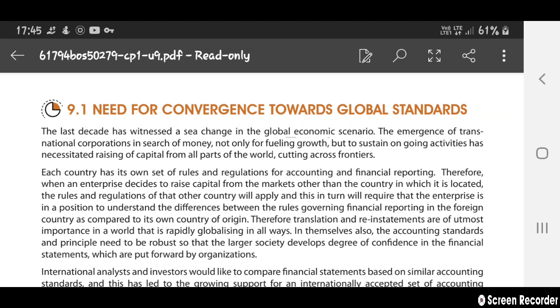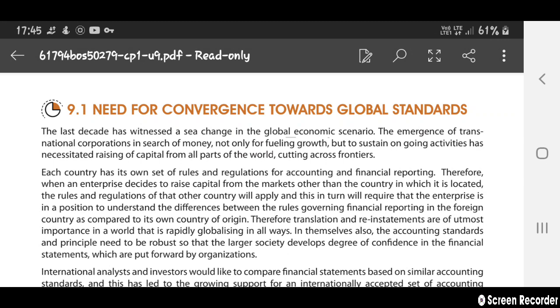The last decade has witnessed a change in the global economic scenario. More changes happened in the last decade. The emergence of transnational corporations in search of money, not only for fueling growth but also for sustaining ongoing activities, has necessitated raising of capital from all parts of the world, cutting across frontiers.